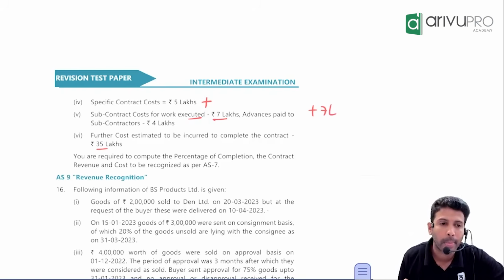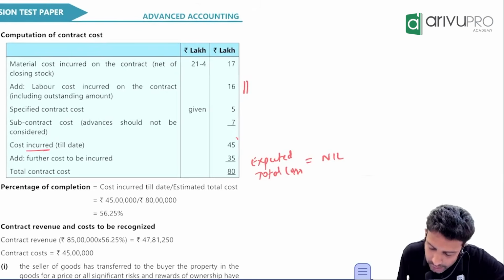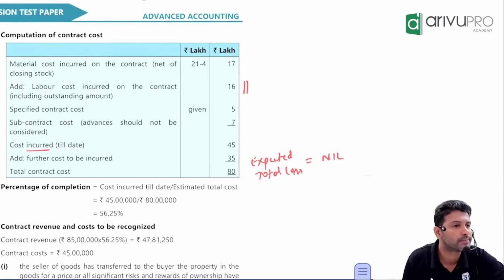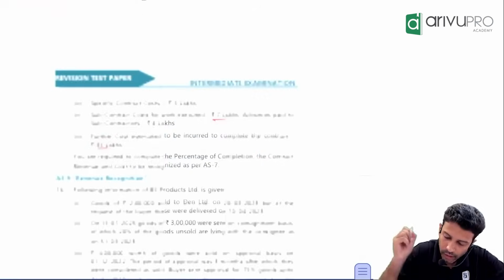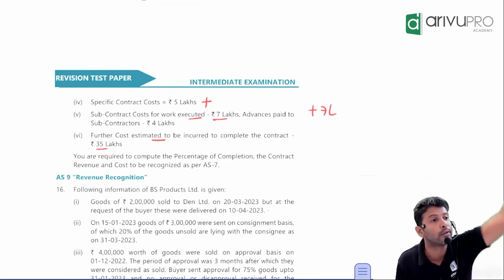45 lakh. Perfect. That means what is the number you are showing in your calculator? 45 lakh. So cost incurred till date is 45 lakh. Yes, sir. Okay, coming back to the question. Further cost estimated to be incurred is how much? You've already incurred 45 lakh. How much further cost you will incur in future?